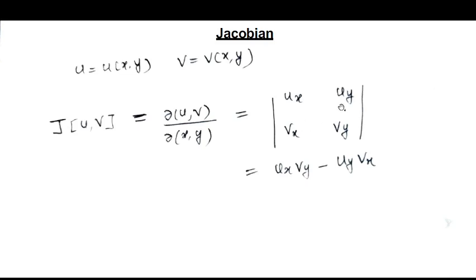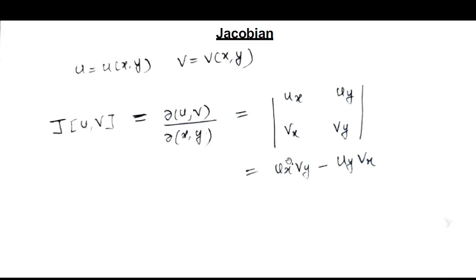Suppose u is a function of x and y, and v is a function of x and y.